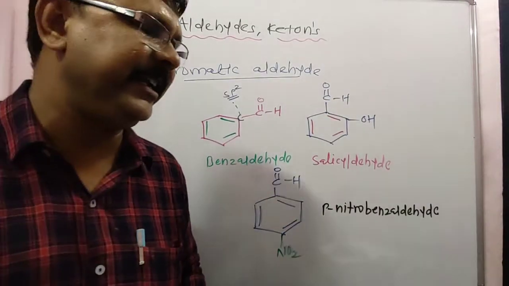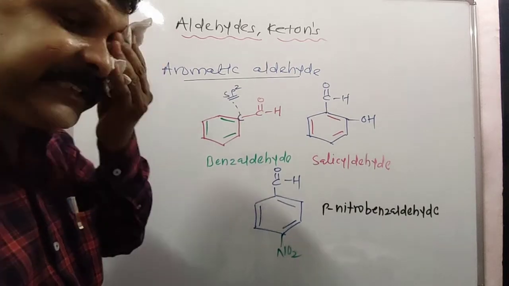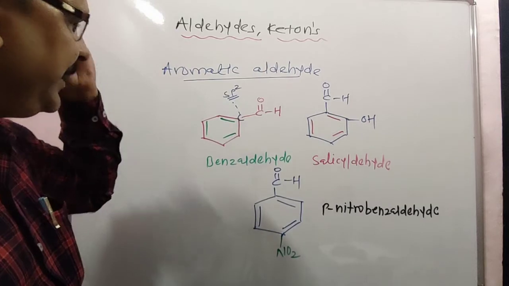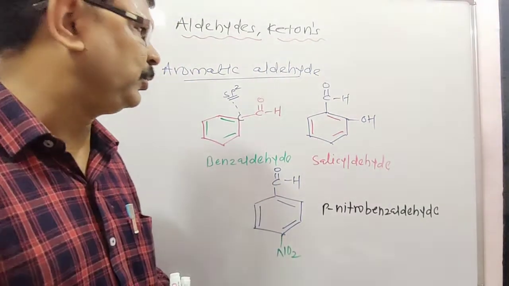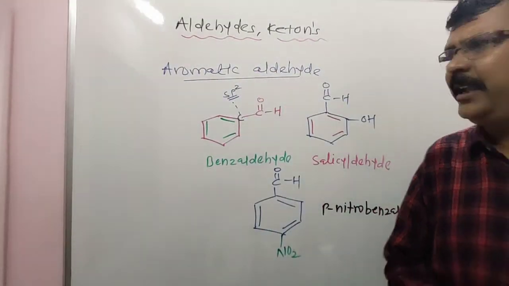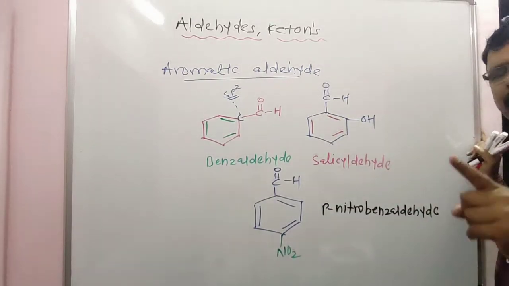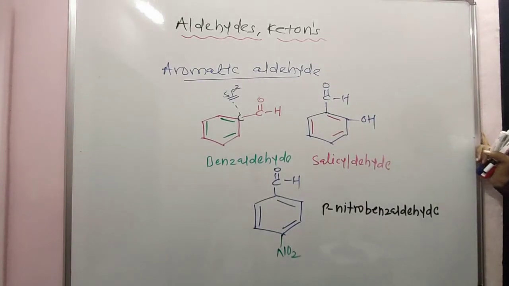Look at the classification of aldehydes. How many types are there? First the aliphatic aldehydes and second the aromatic aldehydes. In an aliphatic aldehyde, the CHO group is attached to a saturated carbon atom of an alkyl group. In an aromatic aldehyde, the CHO group is directly attached to a carbon atom of an aromatic ring.